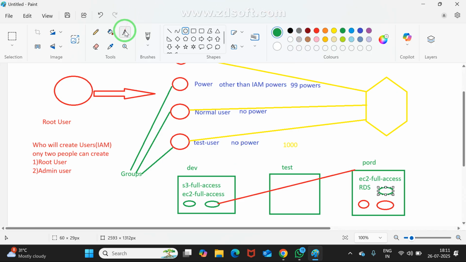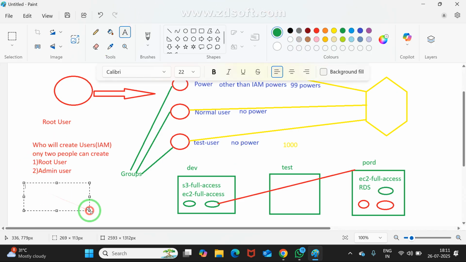But what is the interview question? See, one user or one group may support how many permissions? Max, I am asking. Max, how many policies? Can anyone guess? For one group or one user, only 10 policies are allowed. I can assign only 10 policies. But you may ask me, I want to give 20 policies. Is it possible? Yes, it is possible.